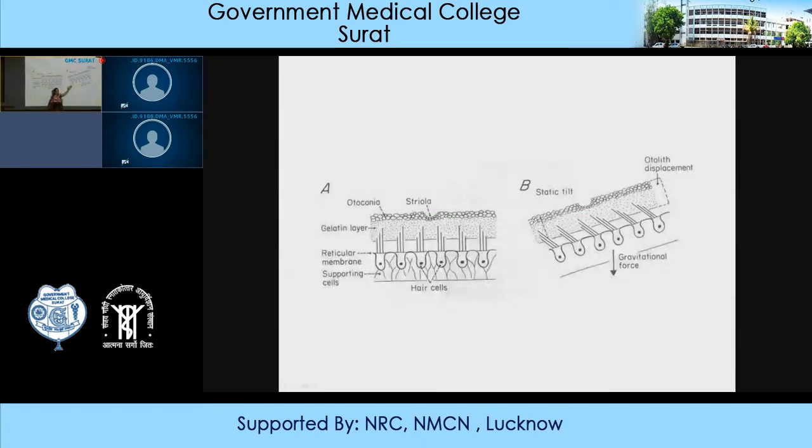So when a person suddenly moves in a forward direction, then what happens? The statoconia will move hair cells in the backward direction and the person will have a feeling that he is falling in a backward direction. So to compensate that, the person will lean in a forward direction till that balance is restored.